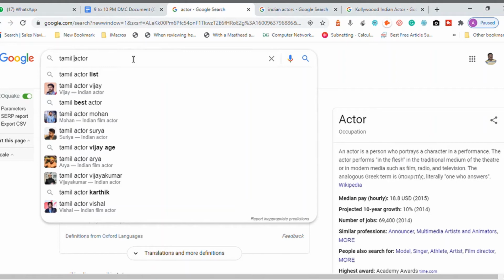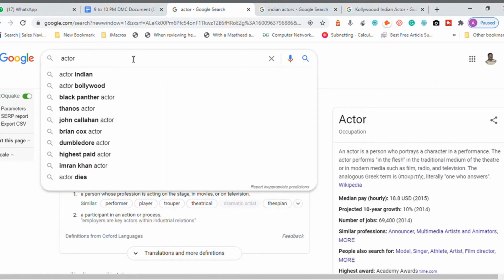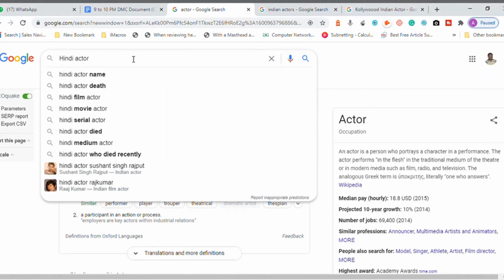See, Tamil actor list, Tamil actor Vijay age, Tamil actor Karthik. Let me say I search how people search with Hindi: Hindi film actor, Hindi movie actor, Hindi serial actor, Hindi actor who died. Now people are searching about Hindi actor who died. They are curious about who died recently, right?